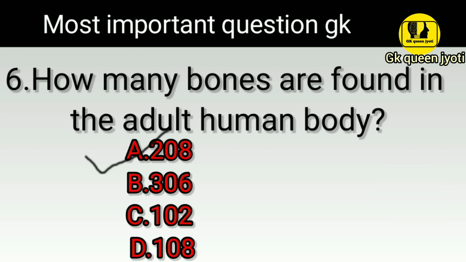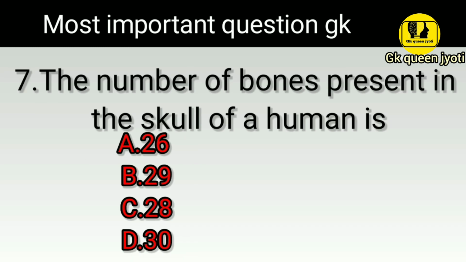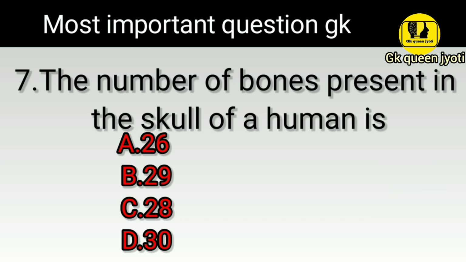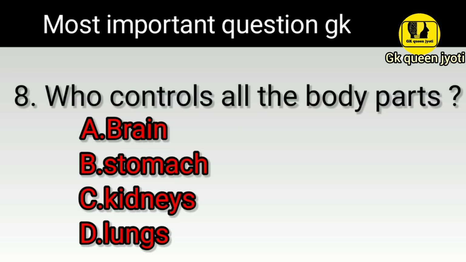Right answer is option A 208. Question number 7. The number of bones present in the skull of a human is? Right answer option A 26.